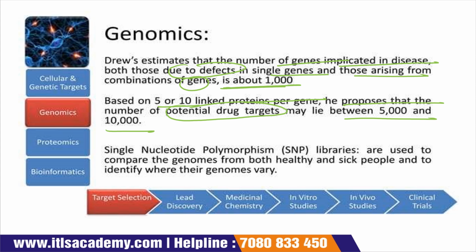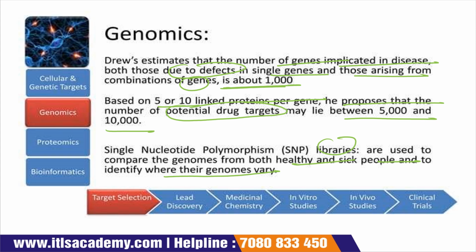Single nucleotide polymorphism libraries, also called SNP libraries, are used to compare the genomes of both healthy and sick people and to identify where their genomes vary. So in single nucleotide polymorphism, there is a library containing the genome information of both types of people, healthy and sick.